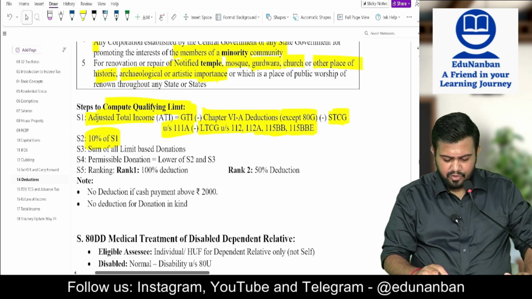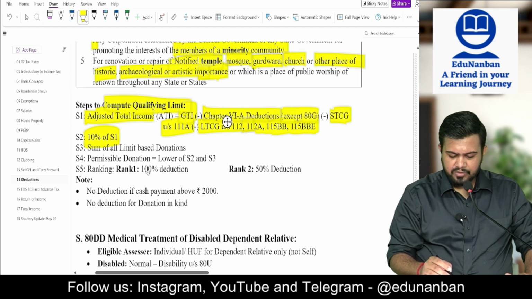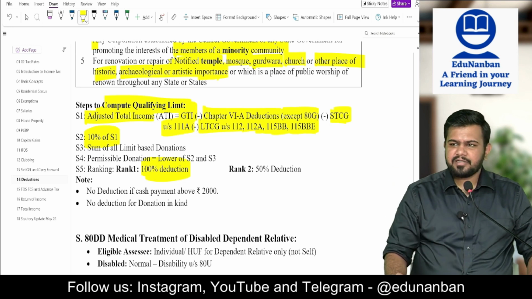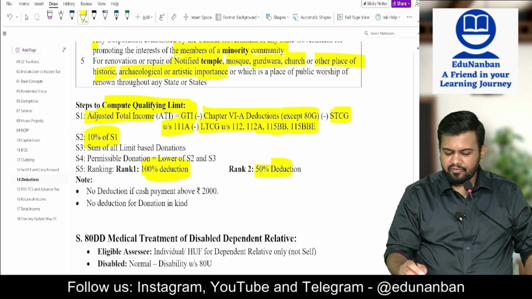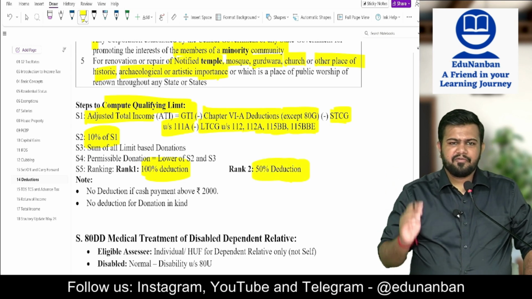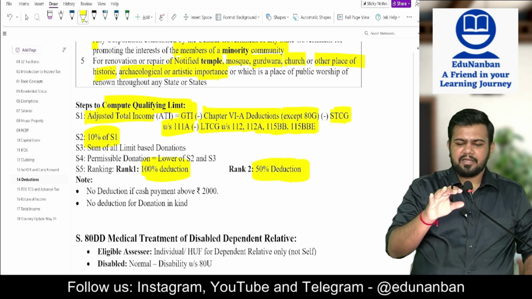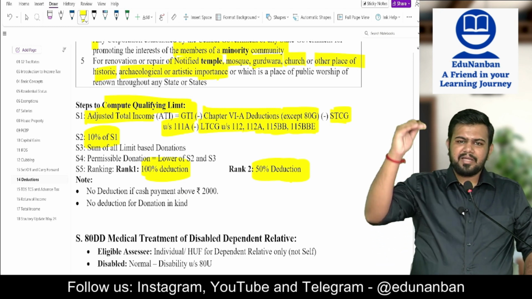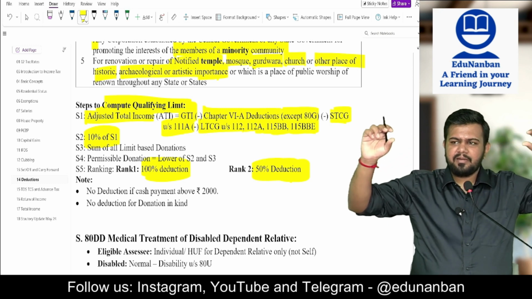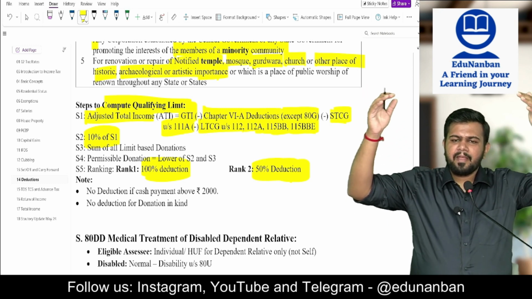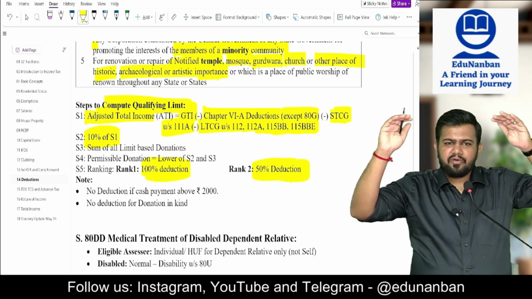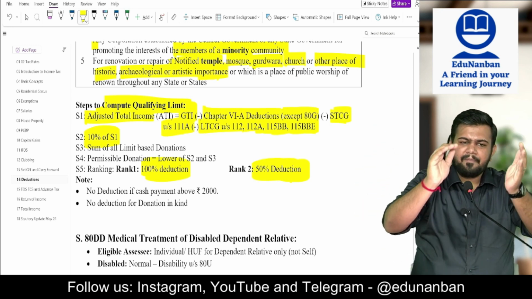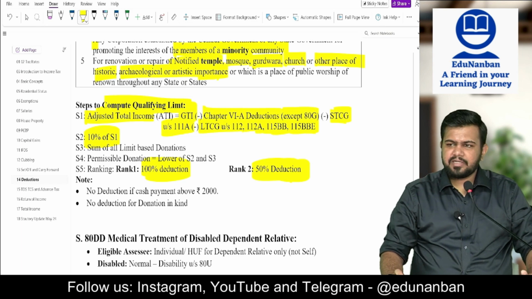Hence, you have to do ranking. In ranking, first rank you give to the 100% deduction category, second rank you give to the 50% deduction category. First preference to the 100% deduction category, second preference to the 50% deduction category. So if the donation that you have done is more than the limit, then you should come within the limit. So for coming within the limit, first preference you give to the 100% category, second preference you give to the 50% category.